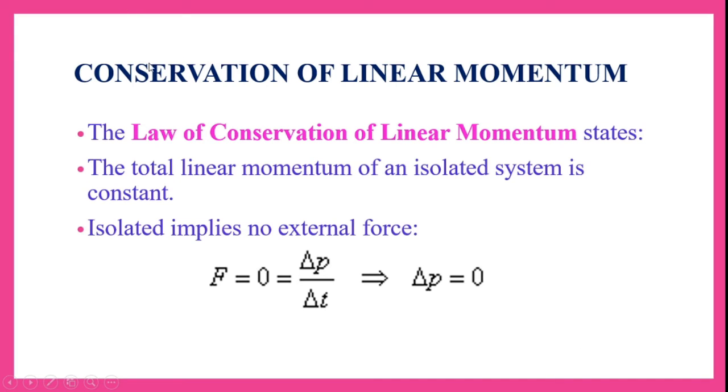Now, conservation of linear momentum, we will see one more point. This law of conservation of linear momentum states that the total linear momentum of an isolated system remains constant. Isolated implies no external force. That is, if force is equal to 0, where F is delta p by delta t, then delta p is also 0. So if force is 0, then change in momentum is also 0. Change in momentum means impulse will be 0. If there is no force acting on a body, there won't be any change in momentum and there won't be any impulse.